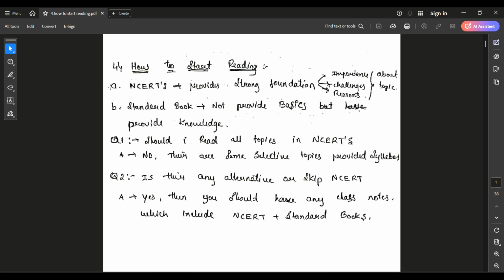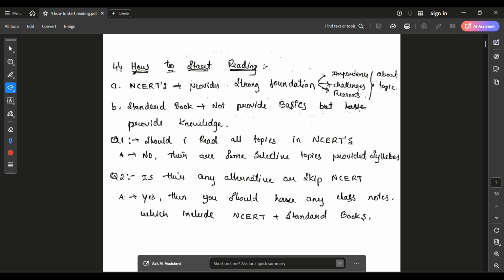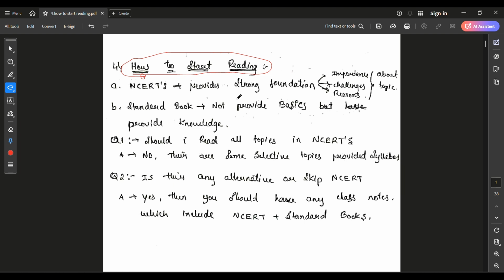In this, I am going to take the fourth question, which is how to start reading. Many people think about where they should start reading, whether they should take NCERT or a standard book. What is the difference between both? I will clearly explain it.